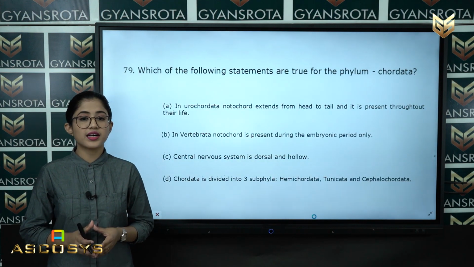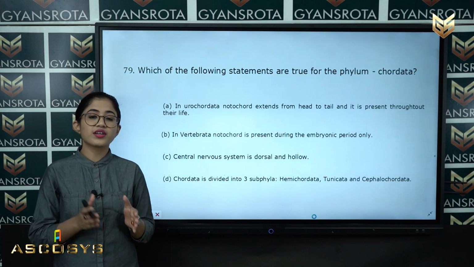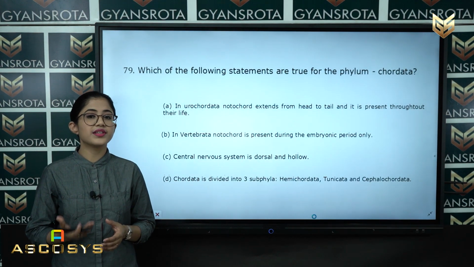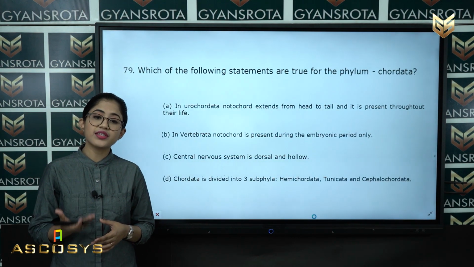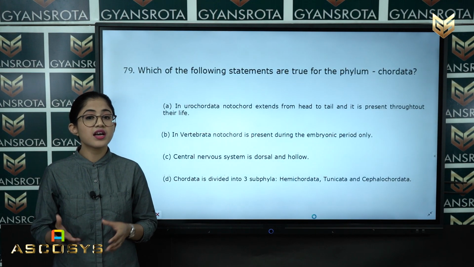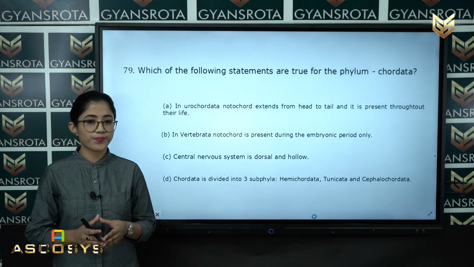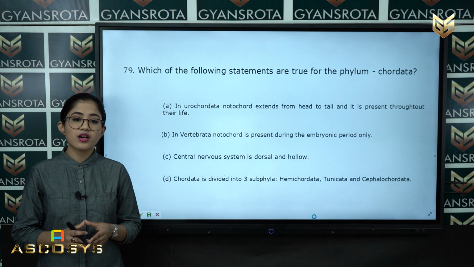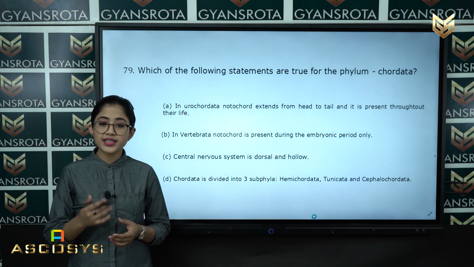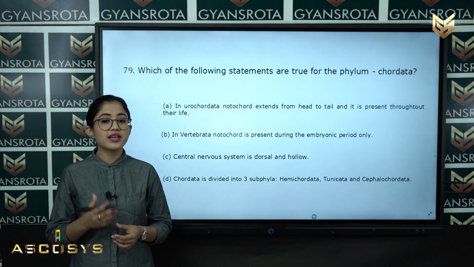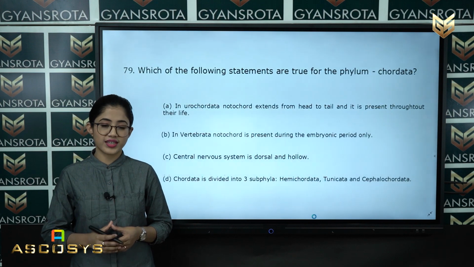There we have got a difference between chordates and non-chordates. So there you will get this statement that the central nervous system of chordata is dorsal and hollow. And the last one is chordata is divided into 3 subphyla, Hemichordata, Tunicata and Cephalochordata.